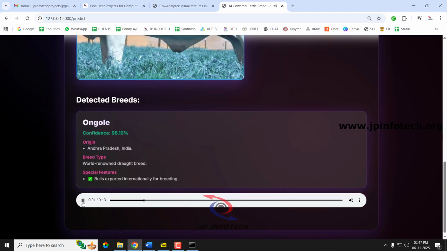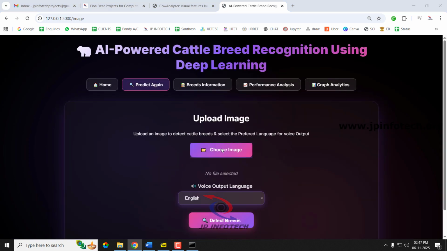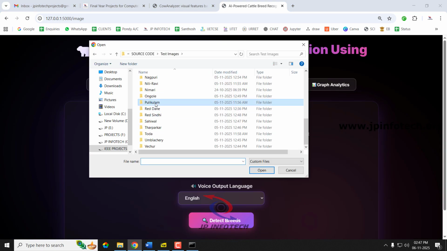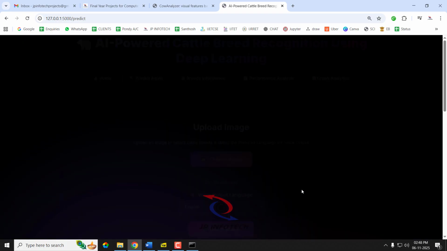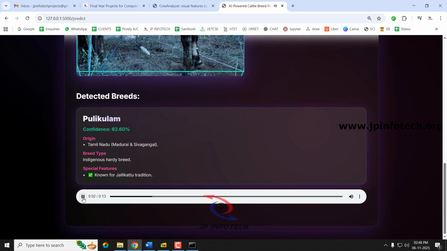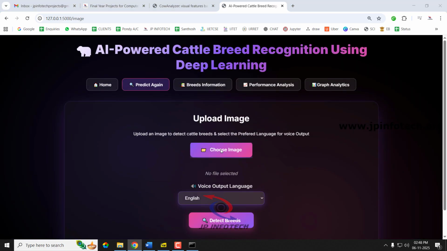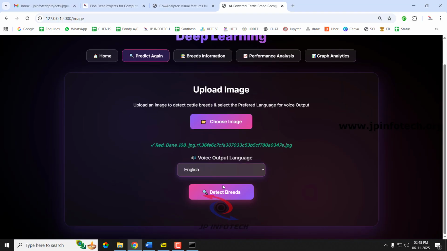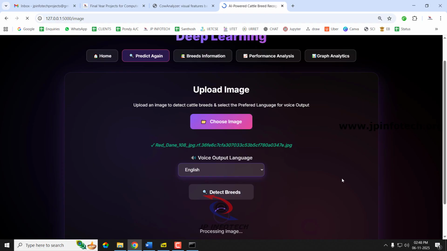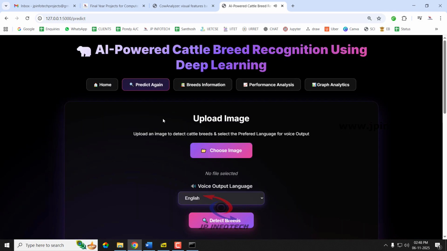Ongole, origin Andhra Pradesh. So it is predicted correctly as Ongole. Let us go for the next class. Pulikulam, origin Tamil Nadu. So it is predicted correctly as Pulikulam. Let us go to another class. Red Dane, origin Denmark. It is predicted correctly as Red Dane.